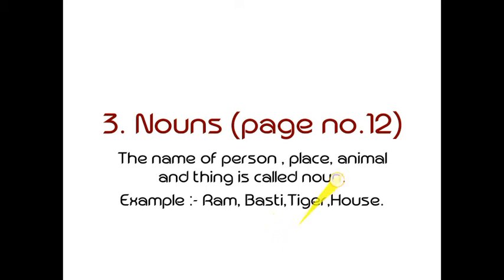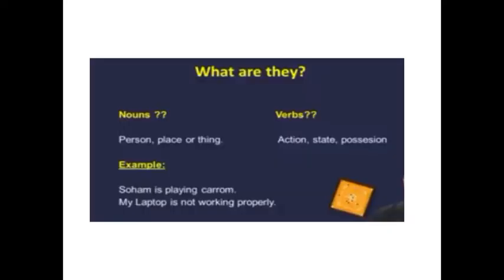Name of any animal like tiger, lion, giraffe, that all are noun. And name of any things like house, towel, cap, that all are noun. If I ask you same definition to give in two words, then you can say naming words are called noun. Naming words, name of anything is called noun. Clear?